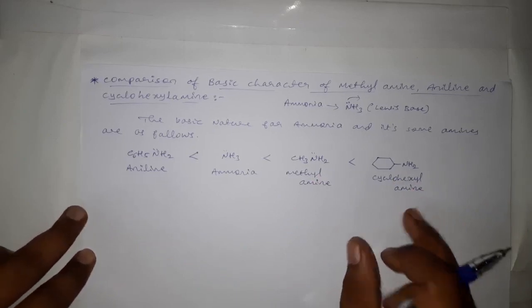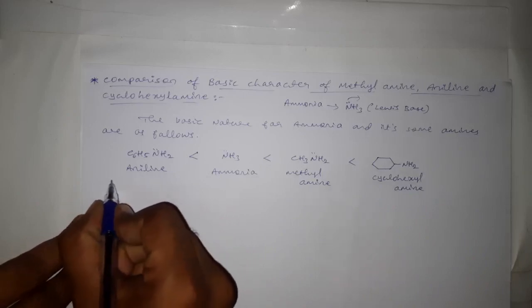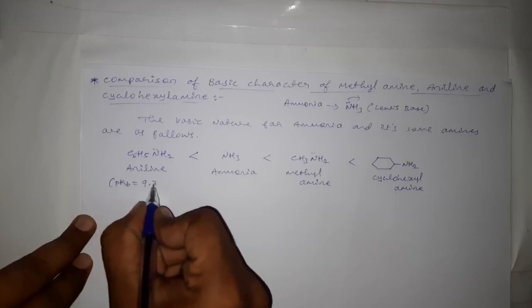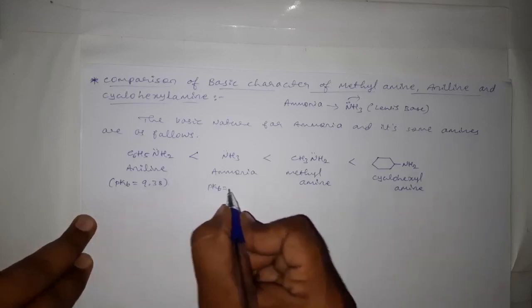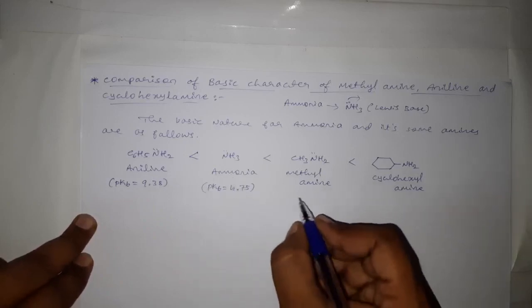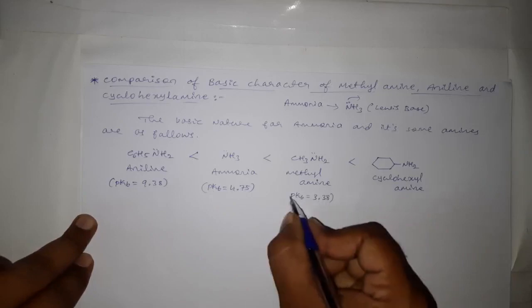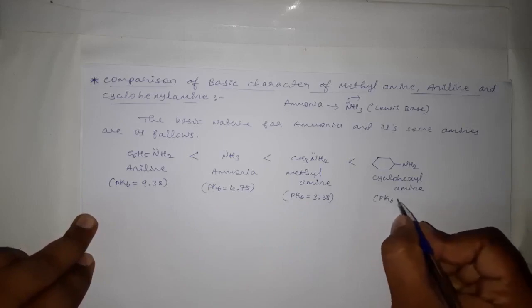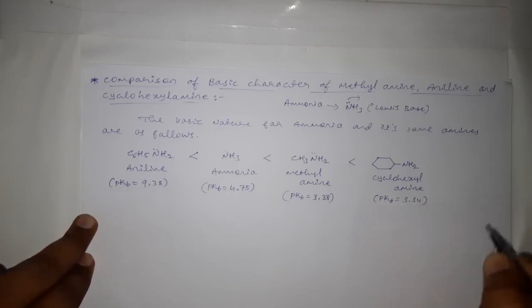And we can write the basic strength by using the value of pKb: 9.38 for aniline, 4.75 for ammonia, 3.38 for methylamine, and the pKb value for cyclohexylamine is 3.34.